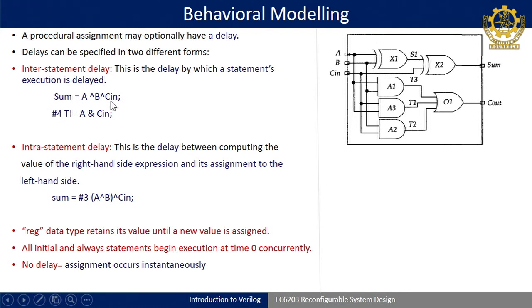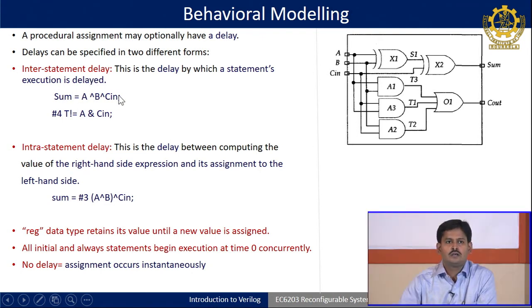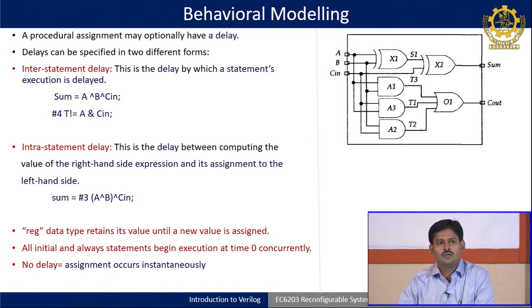So, this type of defining delay has to be written in an always statement; for explanation, I have not given always here. This type of delay is called inter statement delay. That means one line will be executed, then after 4 time units of delay, the second line will be executed. Okay.